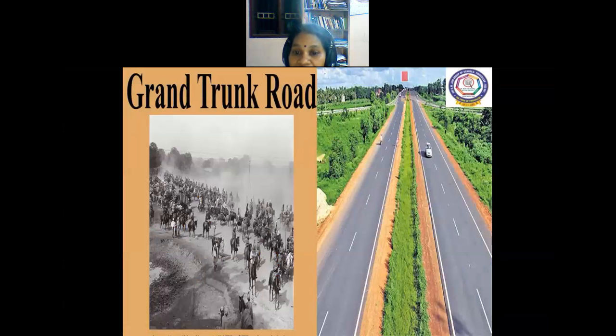Now it is like this. Before that, it was the rule of kings. See, this is the Grand Trunk Road. Now it is laid in tar and all. See how nice this Grand Trunk Road is. This was built by Sher Shah only. Okay, the olden period. See, it was like this.